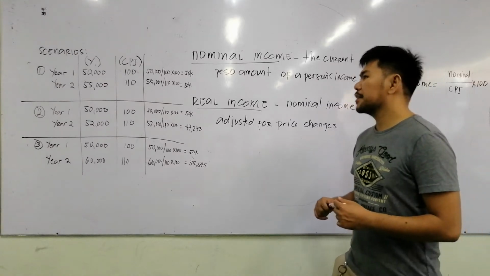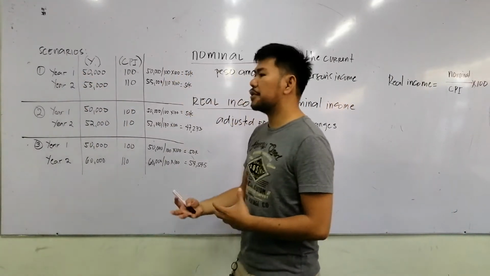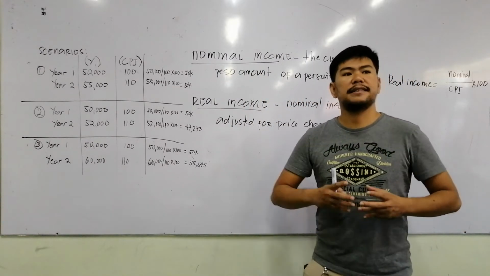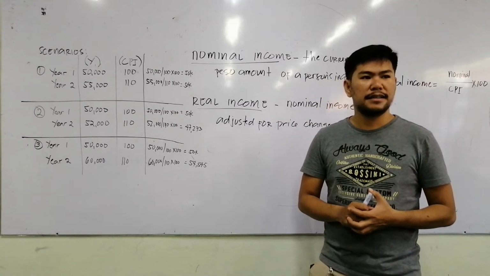Now let's have 3 scenarios. These are scenarios to show you if your income is enough to cope with the increase in price.